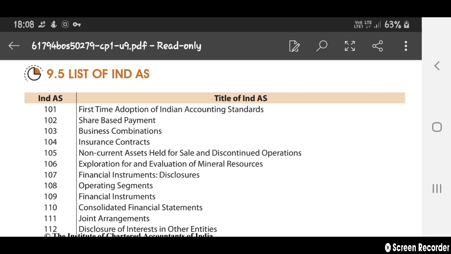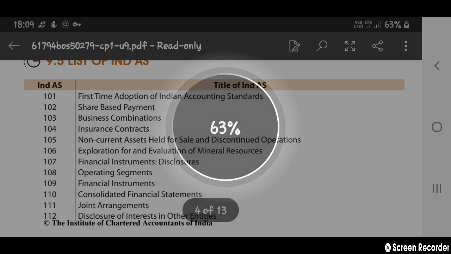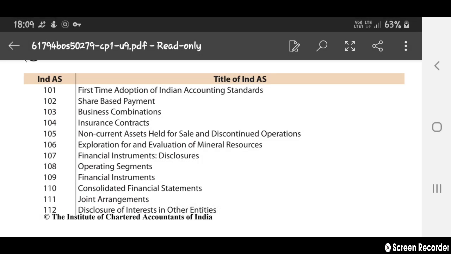Indian Accounting Standard 101, the first one, is first-time adoption of Indian Accounting Standards. 102 is share-based payments. 103 is business combinations. As you know, the Indian Accounting Standard numbers will be similar to the International Financial Reporting Standards numbers. Indian Accounting Standard 104 is insurance contracts.